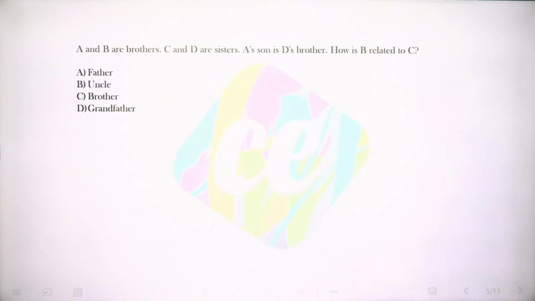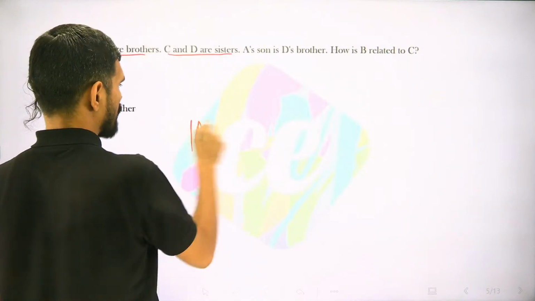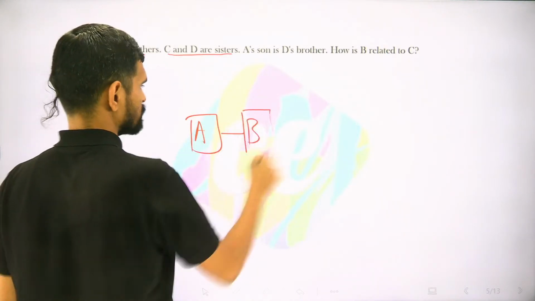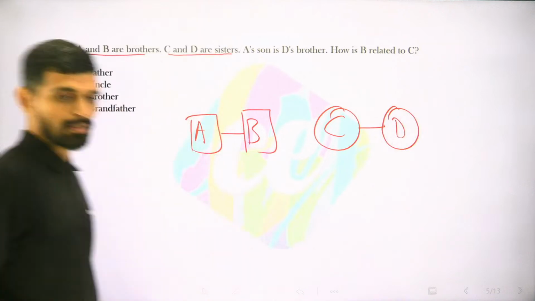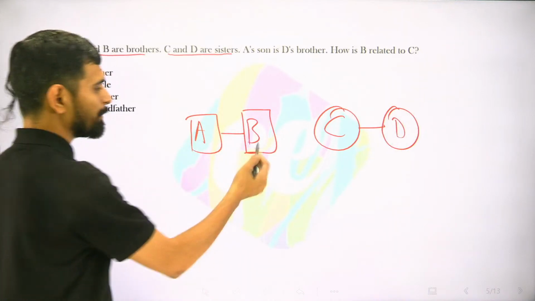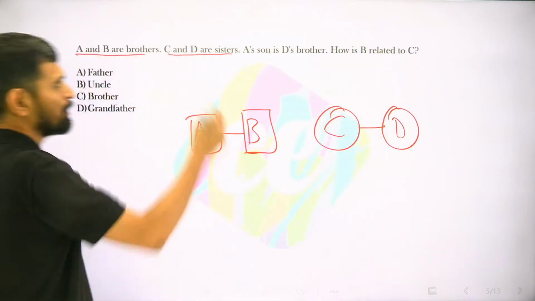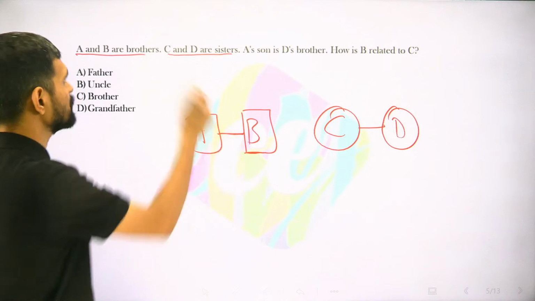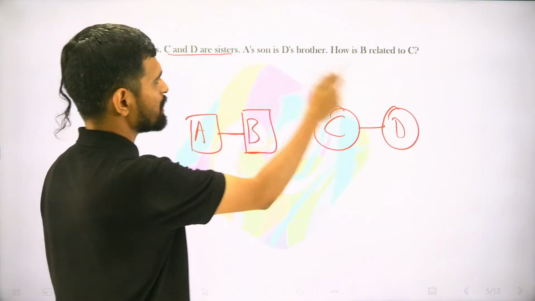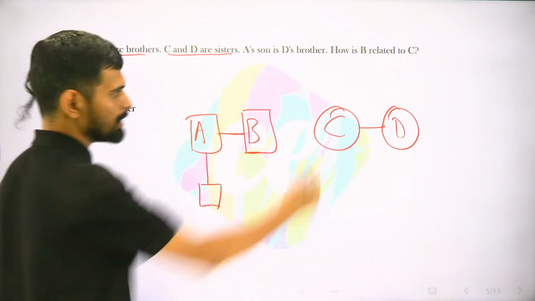Let's move to the next one. A and B are brothers, C and D are sisters. To represent a male character, I am using here a box. To represent a female character, here I am using the circle. And this horizontal line represents siblings. So A and B are siblings, they are brothers. C and D are sisters. A's son is D's brother.